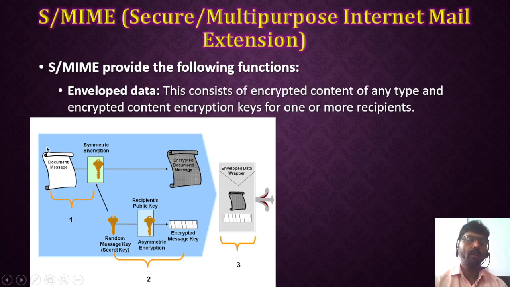The document is encrypted using a secret key, and the secret key is again encrypted using the public key of the recipient. Both the encrypted message data and the secret key are enveloped together and sent to the destination. That is called enveloped data. It will provide more security to the email.